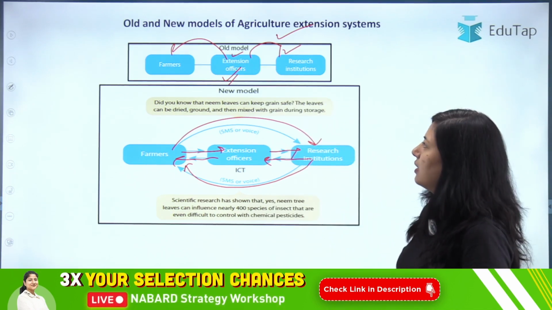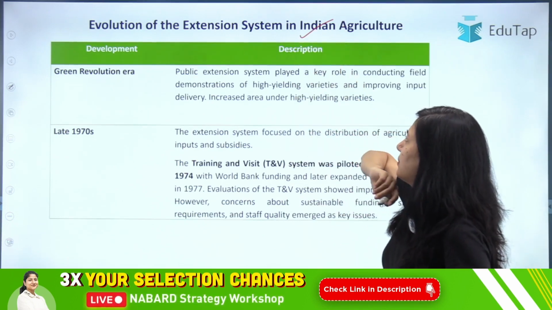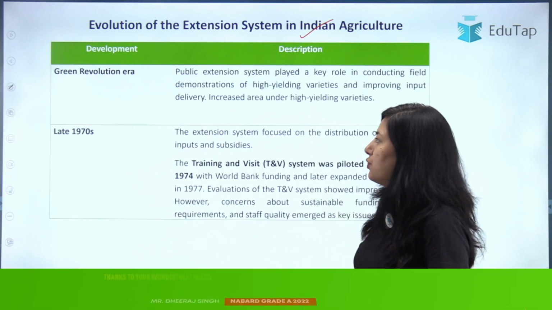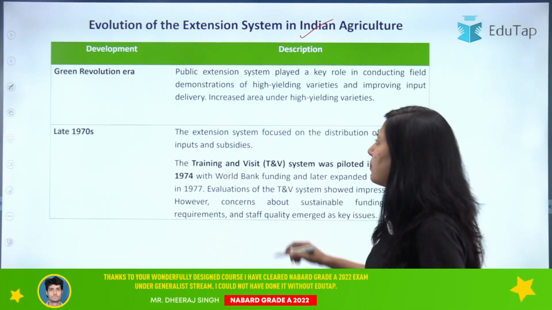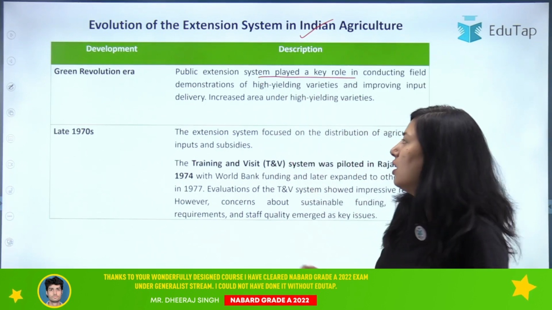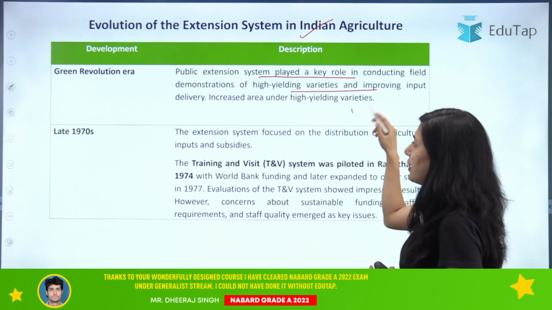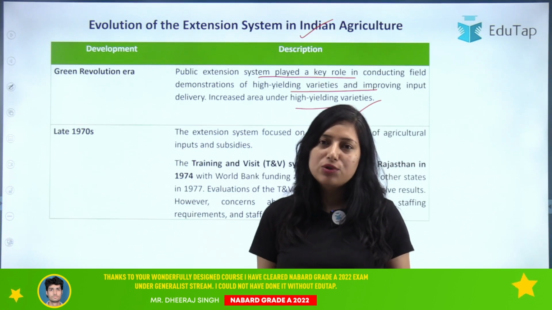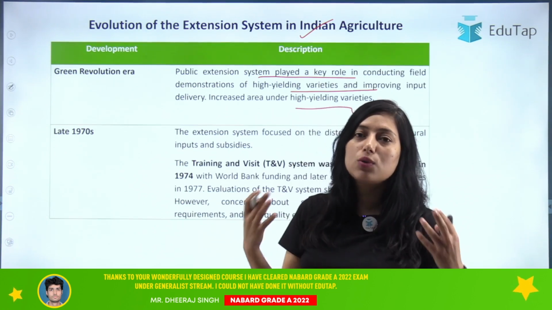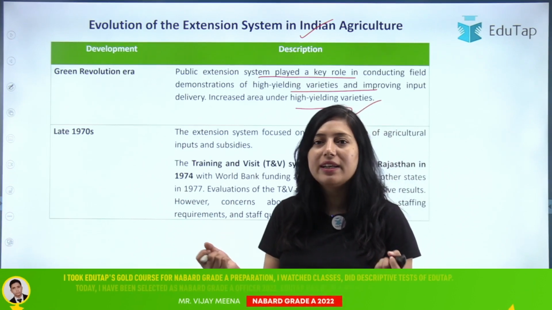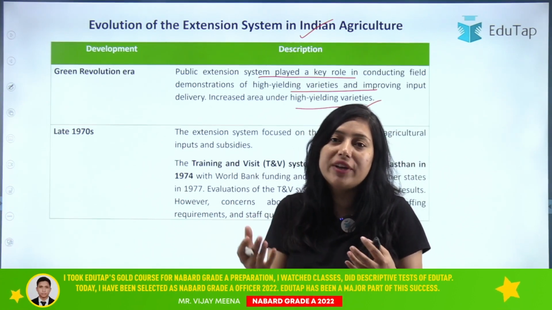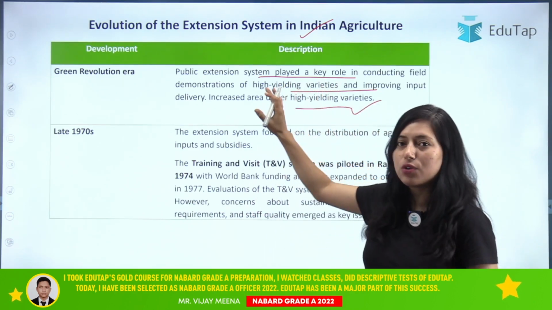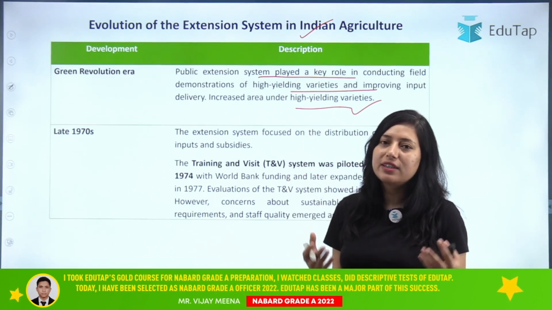Now let's move on to the evolution of the extension system in Indian agriculture. How did this extension system evolve in our Indian agriculture? First, during the Green Revolution era, the public extension system played a key role in demonstrating high yielding varieties and improving input delivery. So this increased the area under high yielding varieties. At the time of the Green Revolution, we know that high yielding varieties played a crucial role in improving crop yield and making our country self-sufficient in terms of food grain requirement. Extension education played a crucial role there by educating farmers regarding high yielding varieties.